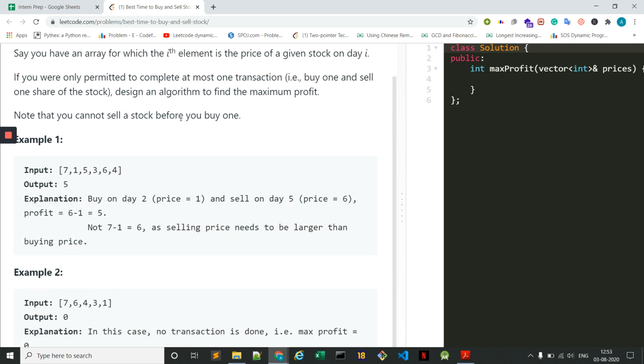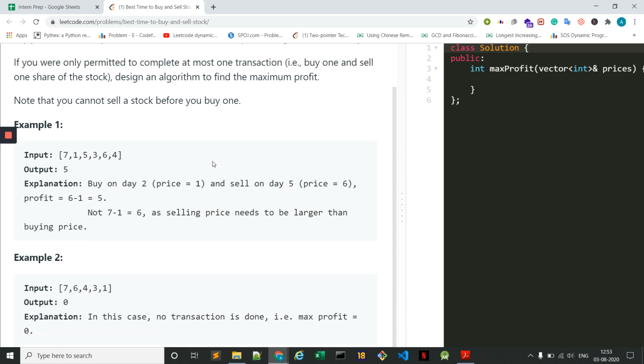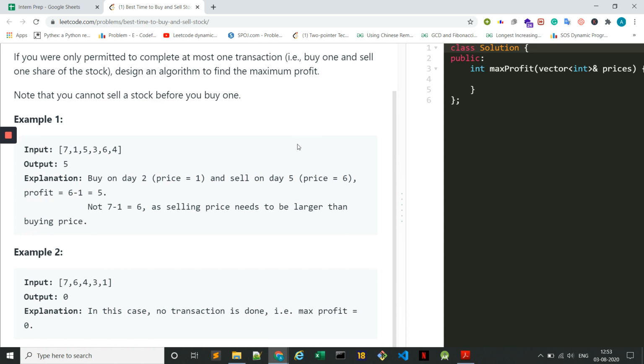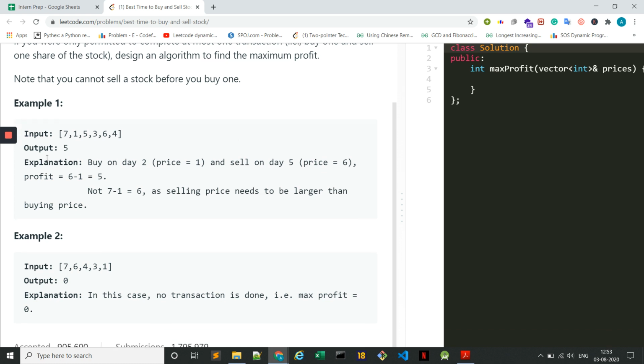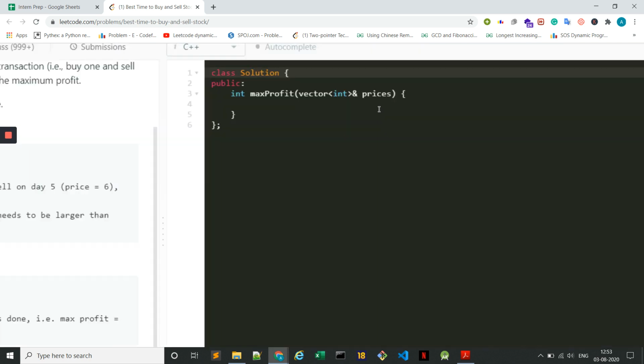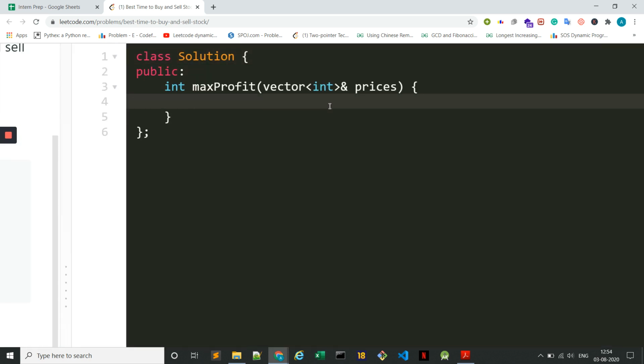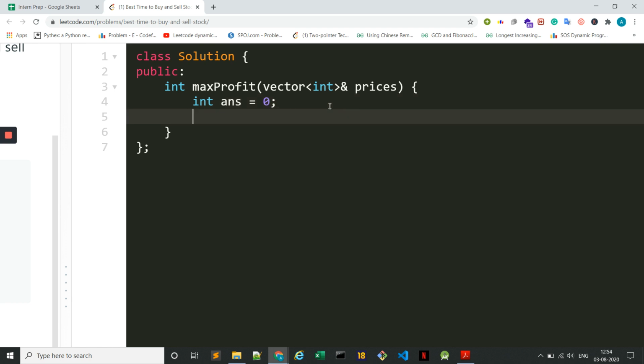So we are allowed to do only at most one transaction. If we are not doing any transaction, the profit is zero, but if we perform one transaction, then it should have a non-negative profit at least, right? So buy on day two and sell on day five will give you the maximum profit, right? So let us say the int answer is nothing but zero as of now.